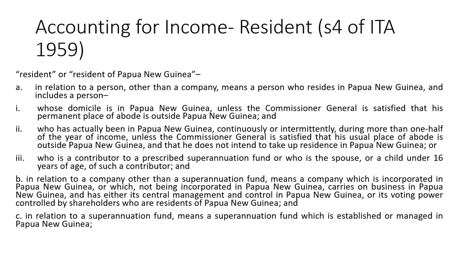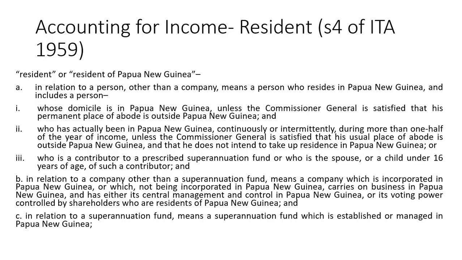In relation to a person other than a company, resident means a person who resides in Papua New Guinea and includes a person, so the first one, whose domicile is in Papua New Guinea, unless the Commissioner General is satisfied that his permanent place of abode is outside Papua New Guinea. So that is important. If his domicile or his permanent abode is in Papua New Guinea, then he will be considered a resident.